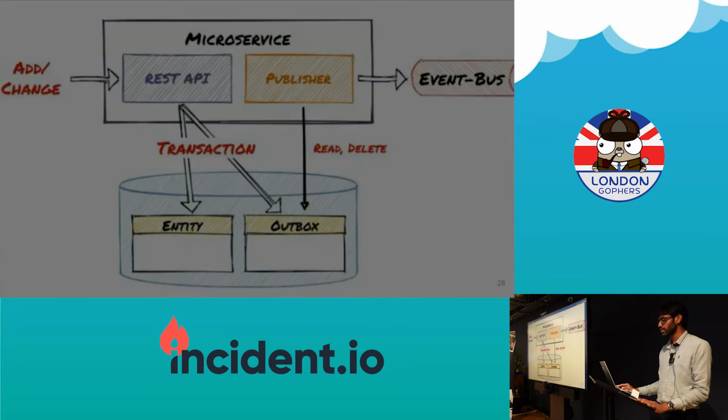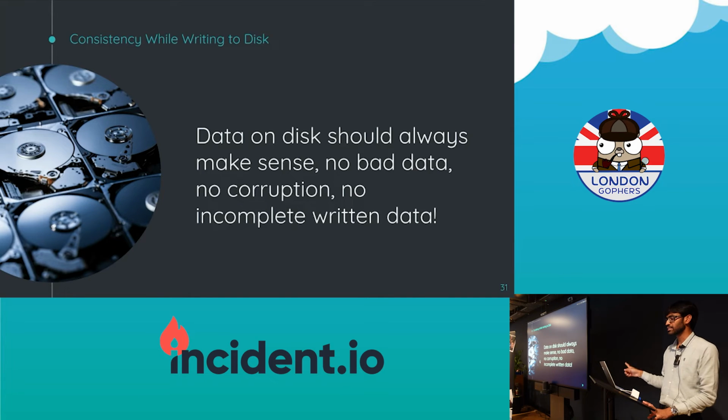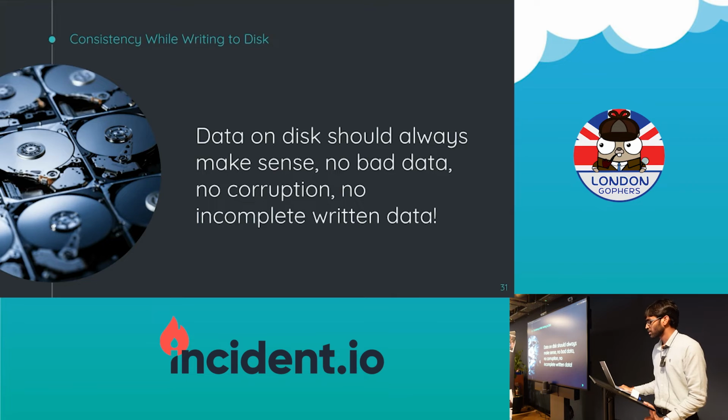Okay, one last example, and this is in Dgraph. This still exists. I saw it maybe a week back. I haven't fixed it yet. But let's say you're writing to disk. How do you define consistency then? The way I define it is the data on disk should always make sense. No bad data, no corruption, no incompletely written data. Whatever there is on the disk, it has to make sense.